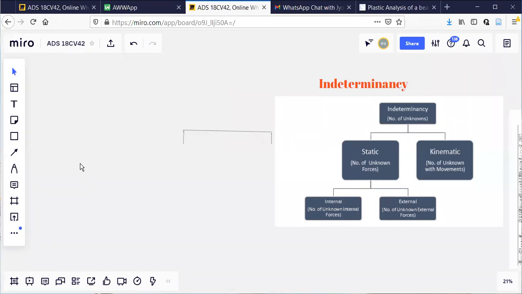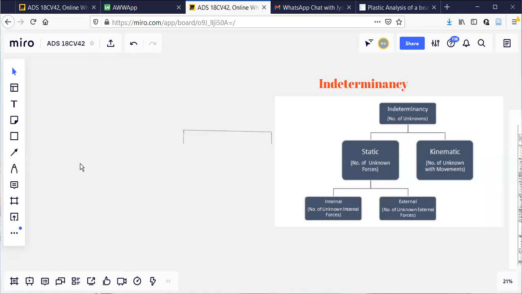So hinge permits only the rotation. Hinge permits the rotation, whereas it will not permit horizontal and vertical movement. That is why for a hinge, two unknowns will be there. One is H, because it will resist the horizontal movement. One more is V, it is going to resist the vertical movement. So that is why whenever a hinge is shown, we normally show two unknowns, H and V. If the hinge is at A, it will be HA and VA. If the hinge is at B, it will be HB and VB.